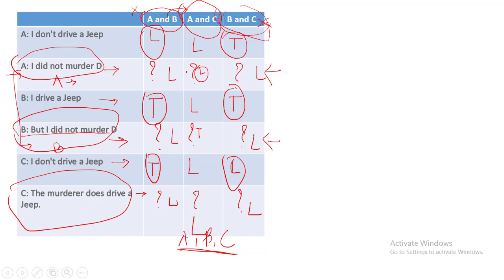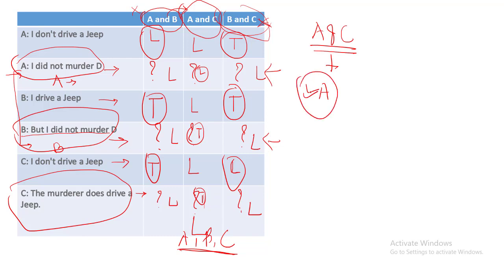So A is the murderer and he is driving a jeep. So this statement again becomes a true statement. So these are the two true statements. And if you check, all these six statements are consistent with each other. So we have one possibility when A and C drive the jeep that A is the murderer. In this case, we are able to satisfy all the conditions. So A can be the murderer. This is one of the possibilities.